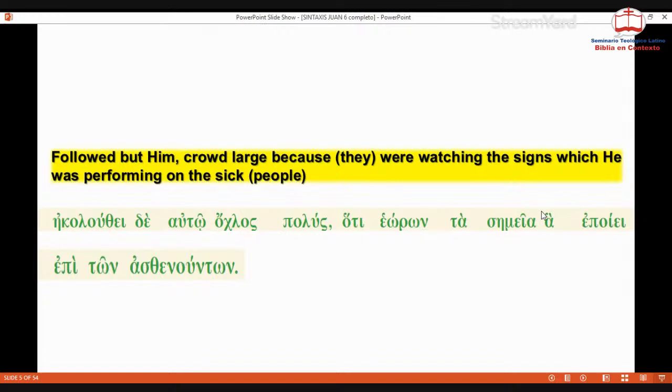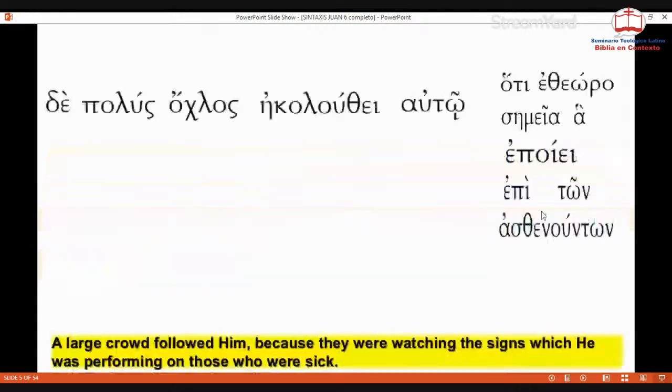Followed but him crowd large because they were watching the signs which he was performing on the sick people. All right. So it is very difficult to analyze a text if we keep this syntactic order. That's why I just organized it this way. So we will be analyzing this sentence in the original language. When we have a conjunction, we'll identify that conjunction first, and then we'll go forward with the next part.